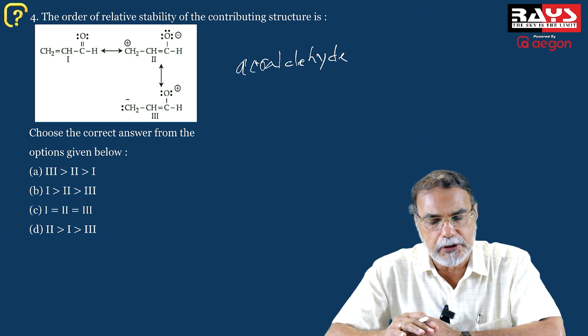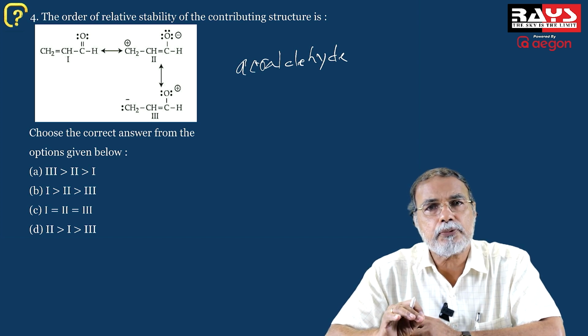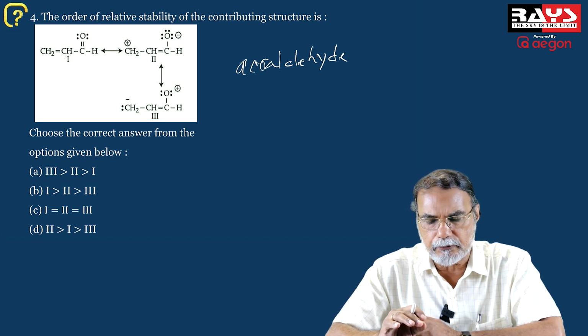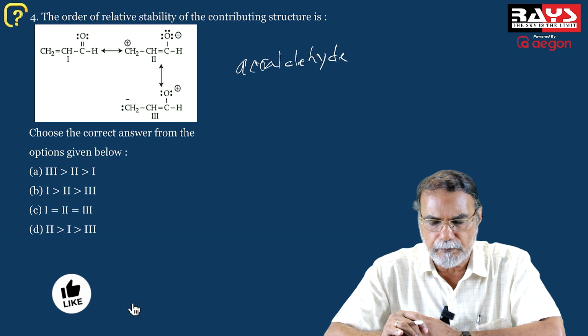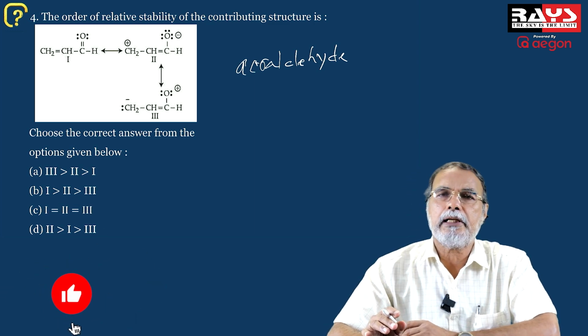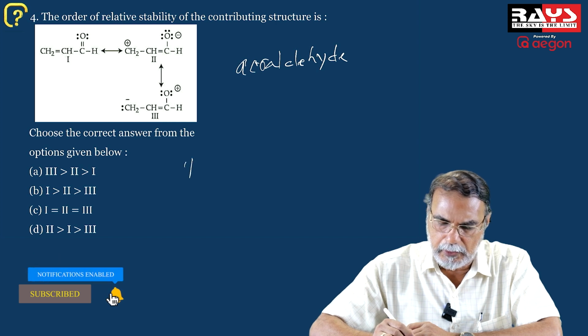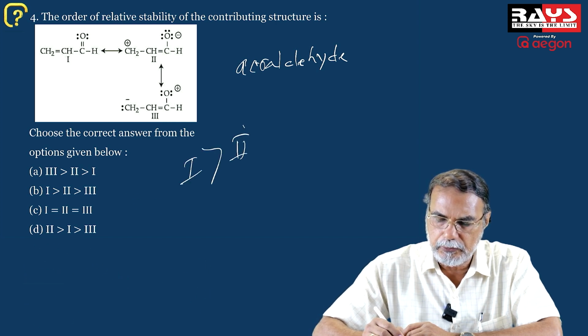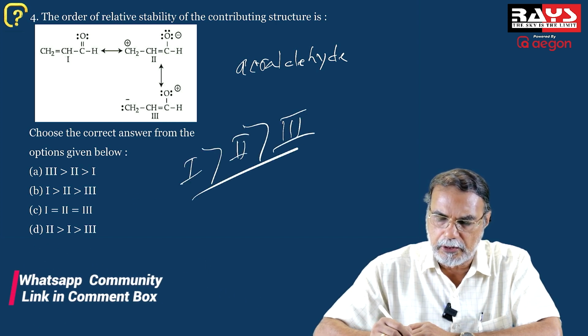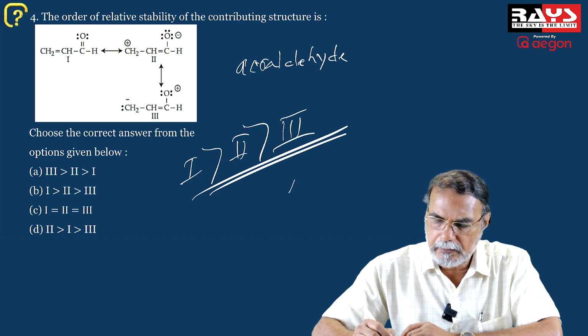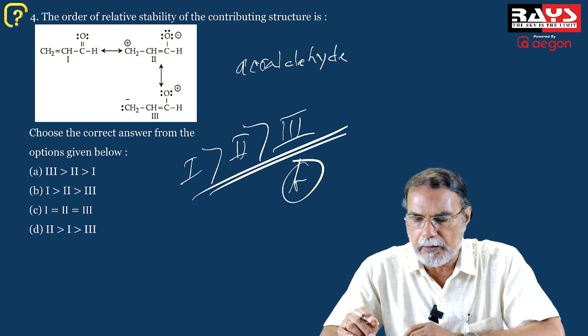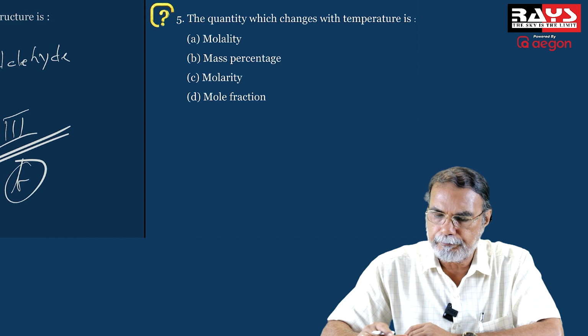So of the 3 structures, the neutral structure 1 is the most stable, and of the remaining 2, structure 2 is comparatively more stable, so 3 is the least stable. Therefore, the order of stability is 1 greater than 2 greater than 3. That is the order of stability, and that is option B in the question paper.